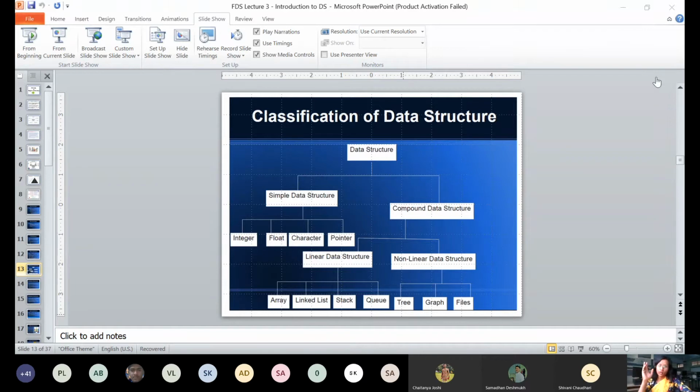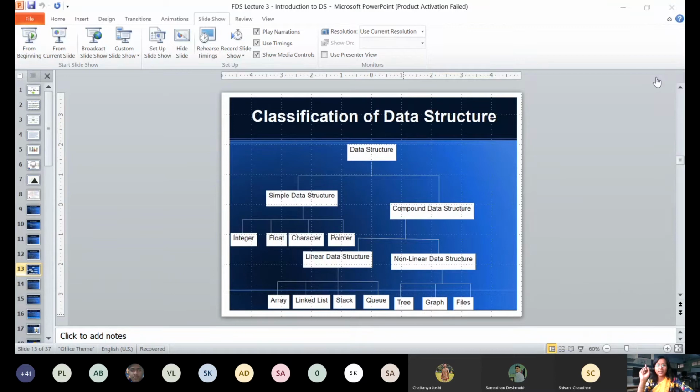But if you want to differentiate between linear and non-linear data structures, try to understand that in linear we have only a single level needed for traversing your data. But in a non-linear data structure, there are multiple levels. Consider a tree: we have a root at the first level, then in the next level a left subtree and right subtree, and then further multiple levels of data.